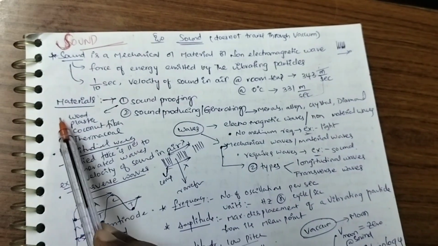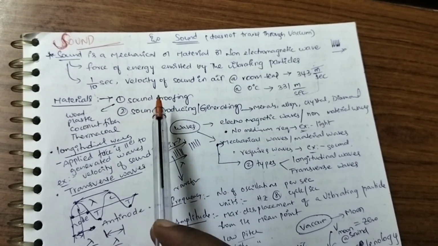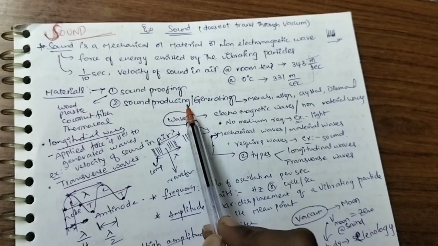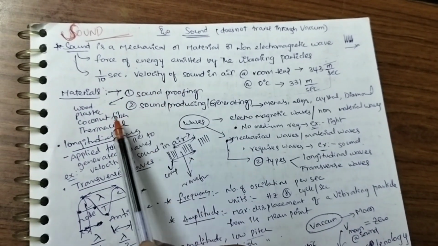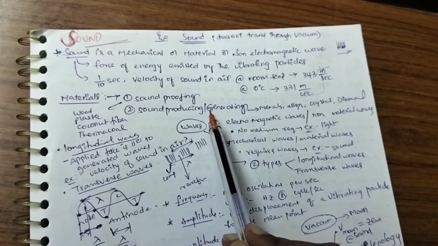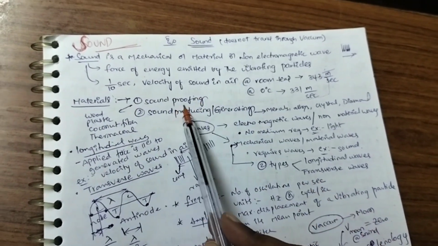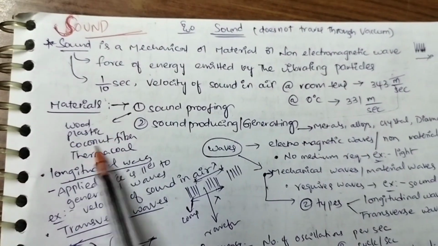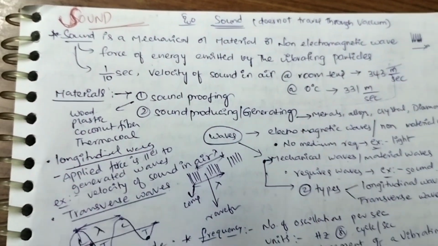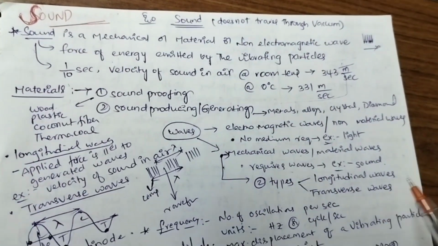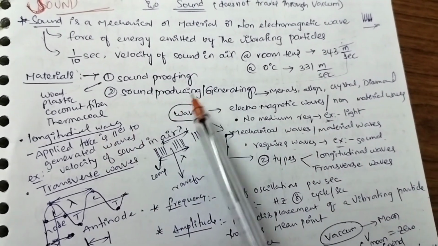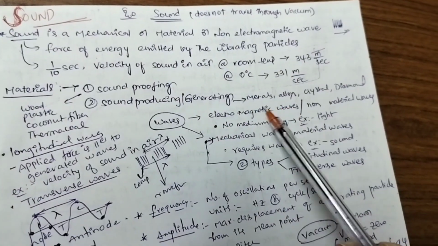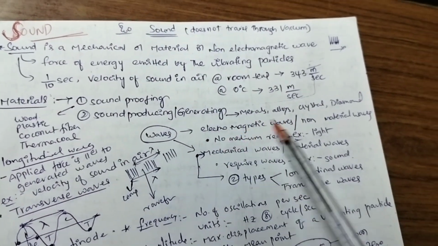When it comes to materials, they are of two types: soundproofing materials and sound producing or generating materials. Soundproofing materials are used to control the sound, whereas sound producing materials are used to produce the sound. What are the soundproofing materials? We already know: wood, plastic, coconut shells, thermocol. We use these in places where we need to reduce the sound. Sound producing materials are all metals, all alloys, crystals, diamond.